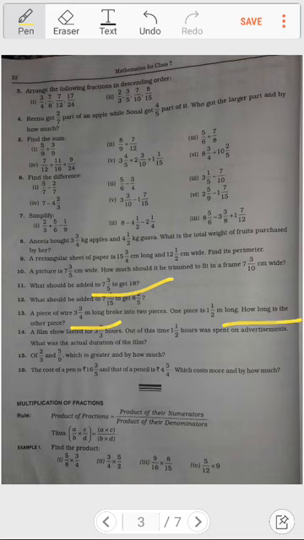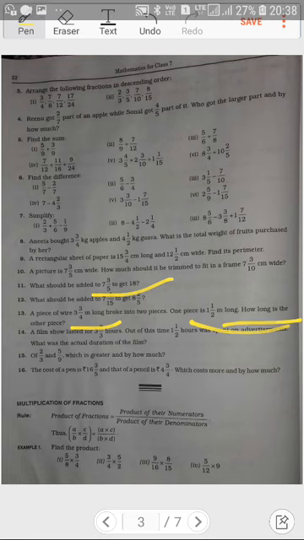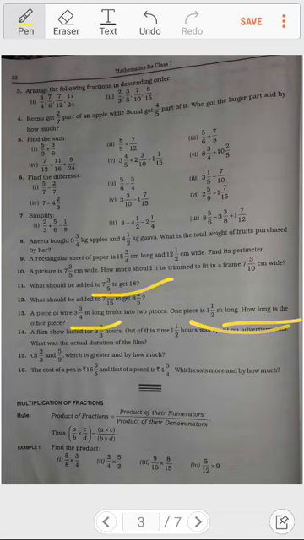And 1 by 2 meter is the length of the broken piece. So what we will do? Of course, from the total we will subtract the one portion length, then we will get the next portion length. So the same thing I had done over here.